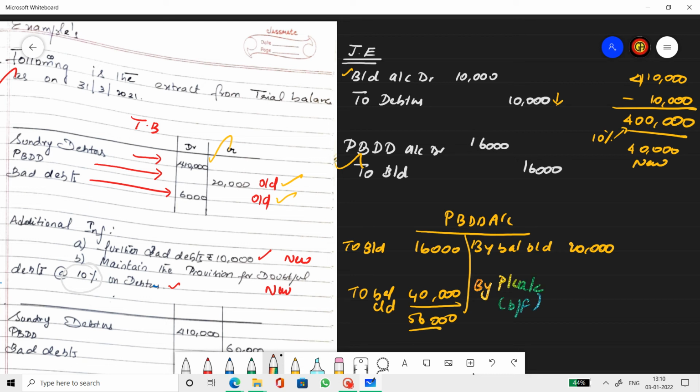Profit and loss account, how much? 56,000 minus 20,000, 36,000.